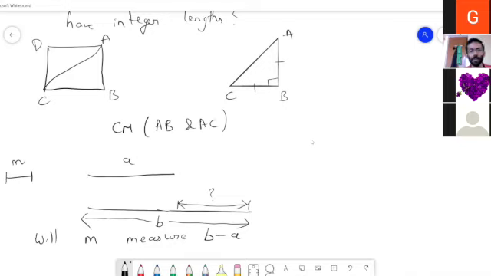So what we know is M will exactly measure A, that is, if I keep it an integer number of times, it will exactly measure A without remainder. And I also know that M will exactly measure B. Now the question is, will M exactly measure this difference between the lengths, that is B minus A? What do you think?